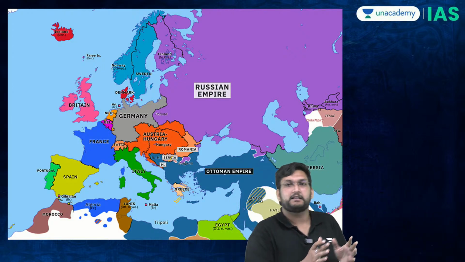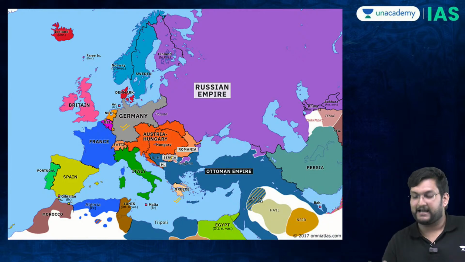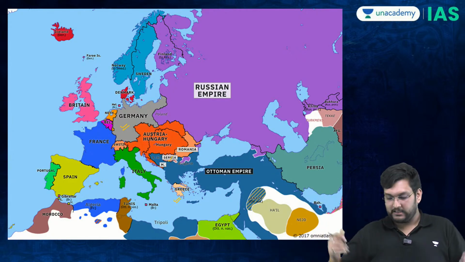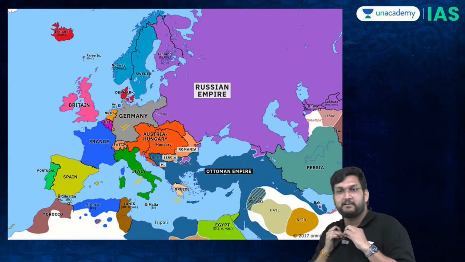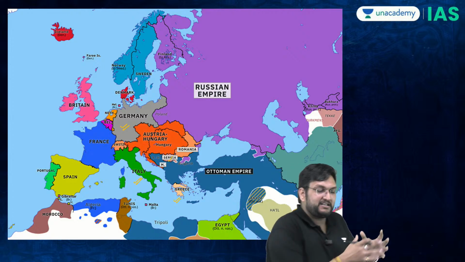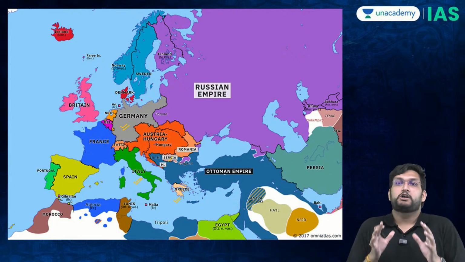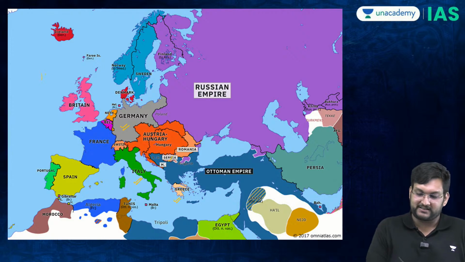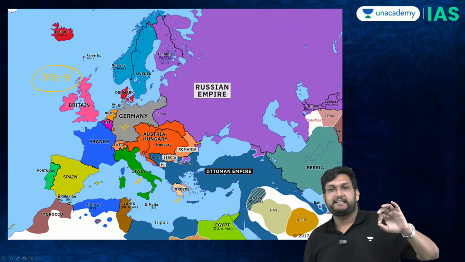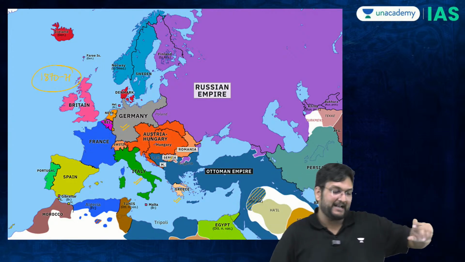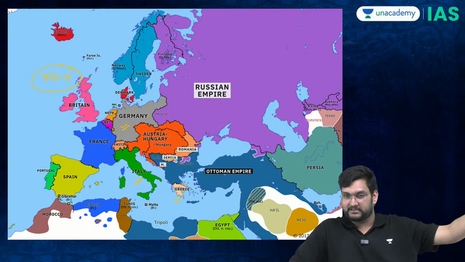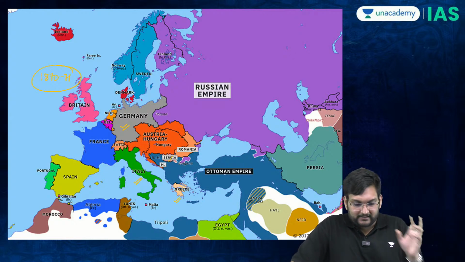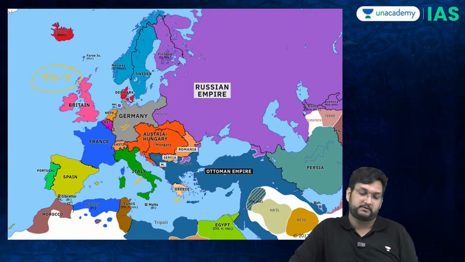By the 1870s, a very important power had now come into existence, which is Germany, and Italy has also unified itself. So Italy has unified itself. On the other hand, the Germans have unified themselves. So now Germany and Italy come into existence in 1870-71. So by 1870-71, Germany and Italy are also into what we call the world powers, and Germany emerges as a very important great power. Now all our actors are in place for the First World War.